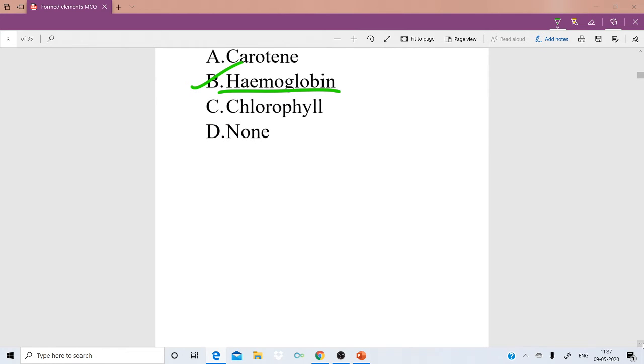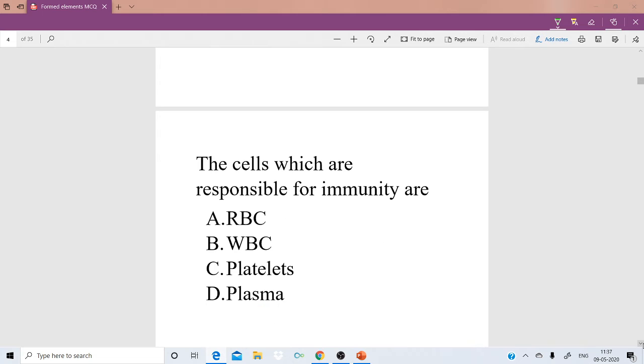Next question. The cells which are responsible for immunity are: option A, red blood cells; option B, white blood cells; option C, platelets; option D, plasma. The immunity providing cells are white blood cells.